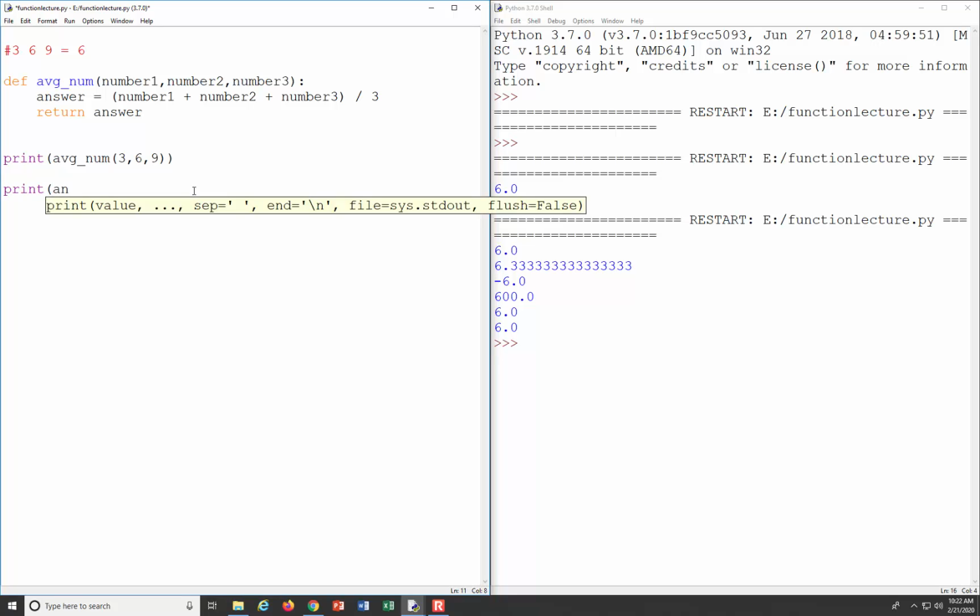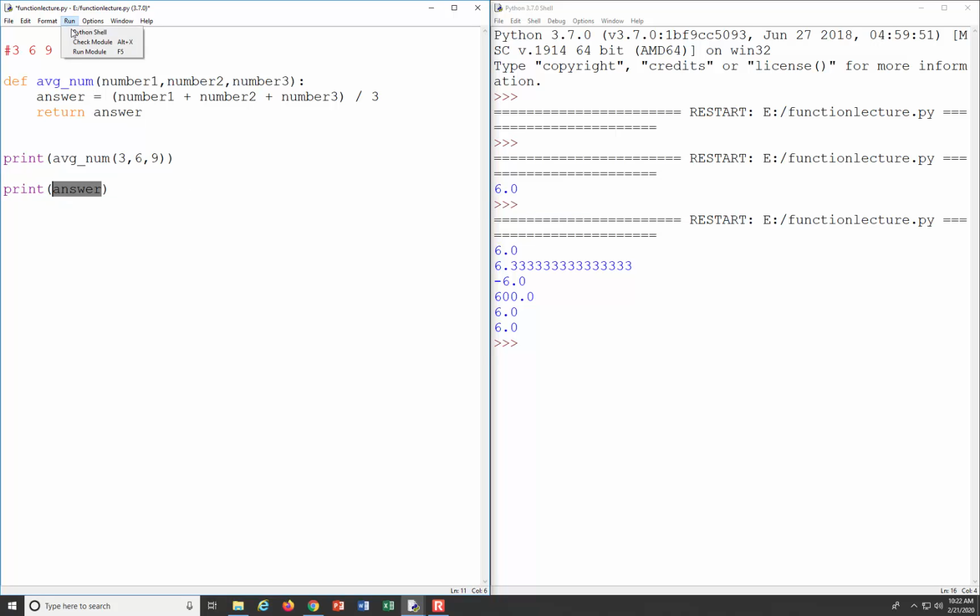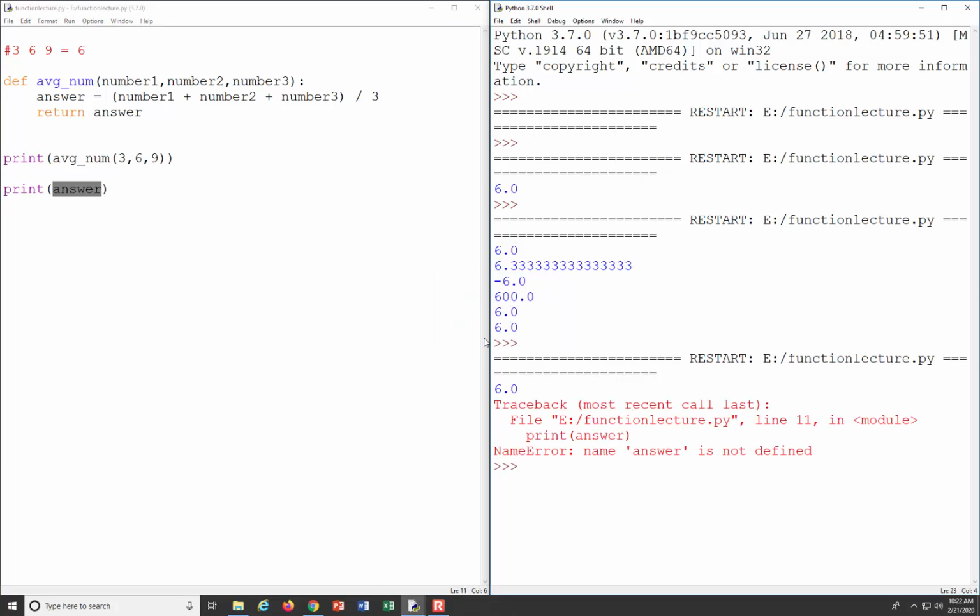Let's just print out the answer down here, okay? Makes sense to me, as we have answer up here, and so let's just go ahead and print it out. The problem is that when we run this, we get an error saying that variable answer is not defined, okay? This is because answer is a local variable, okay? What that means is that it's a variable that only exists in a function, okay?